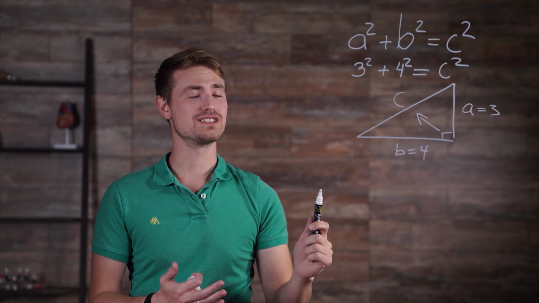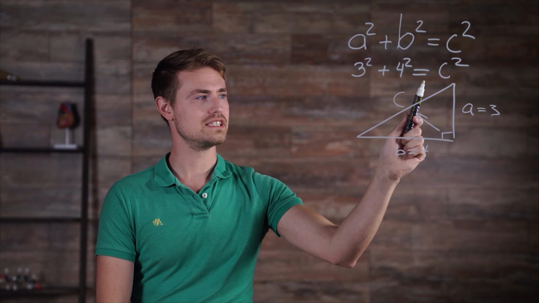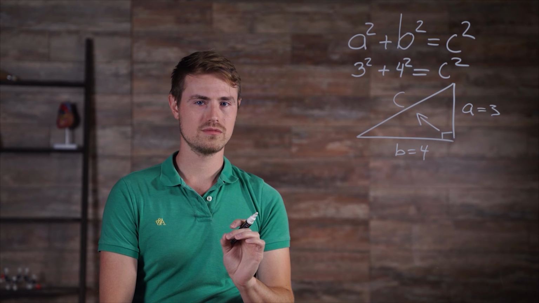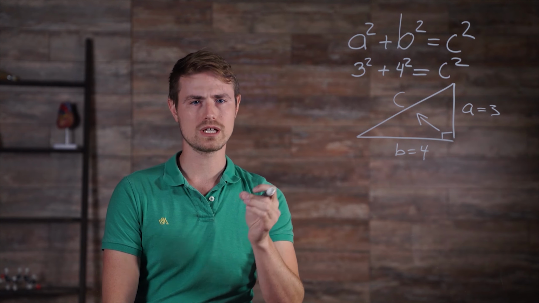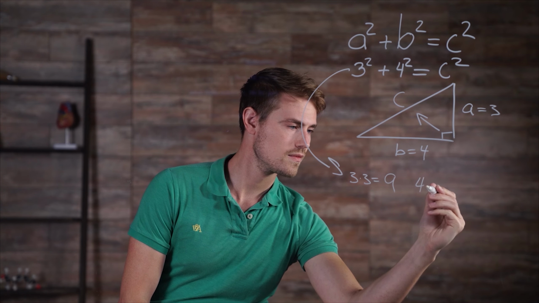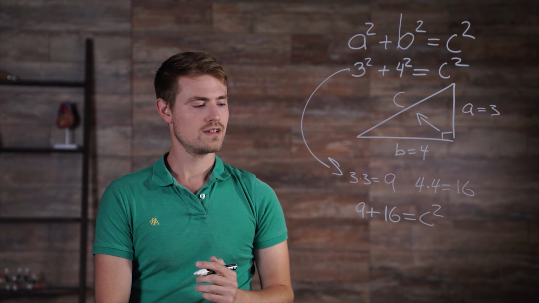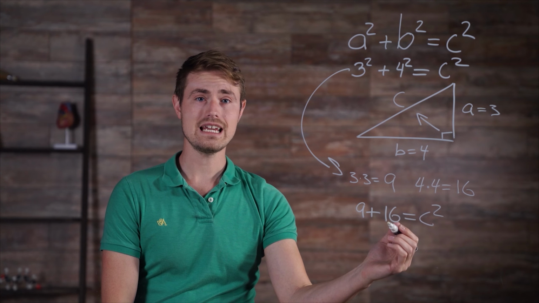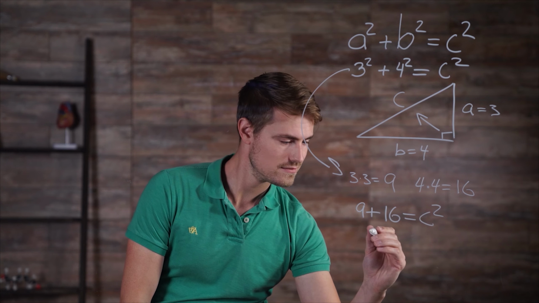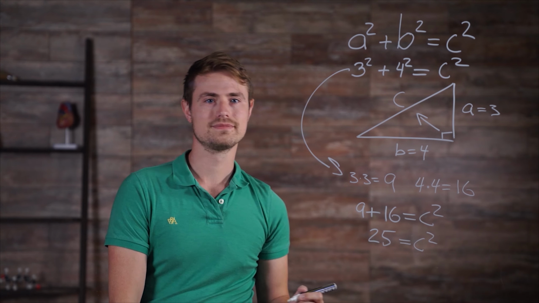So this is what our theorem looks like when we have it filled in. 3 squared plus 4 squared is equal to C squared. Now we can just evaluate 3 squared and 4 squared, which means multiplying 3 times 3 and 4 times 4 to get the following. So now we have 9 plus 16 is equal to C squared. So, what's that? Little addition tells us 25 is equal to C squared.